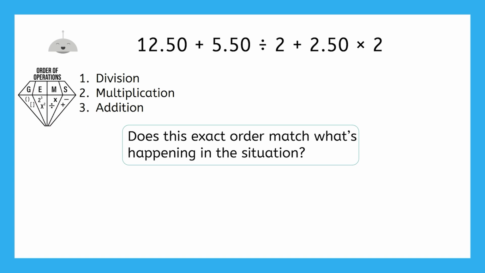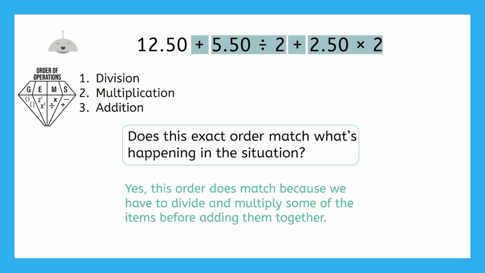To figure out Mia's total, does it make sense to do division and multiplication before the addition? Yeah, it does. But why? Well, we have to divide the cost of the onion rings to get just Mia's portion, and then multiply the apple juice price to account for both juices she ordered. Once we have those subtotals, then we can add everything together to find the total. So yes, this order does match because we have to divide and multiply some of the items before adding them together.